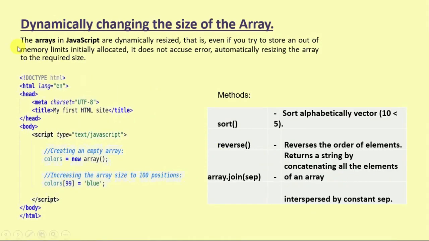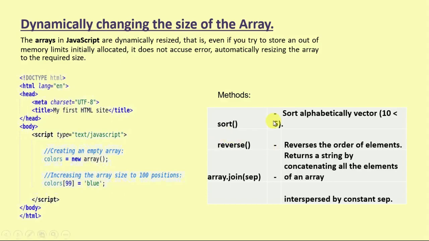Suppose we want to dynamically change the size of an array. How can we do this? Arrays in JavaScript are dynamically resized. That is, even if you try to store a value beyond the memory limits initially allocated, it does not raise an error; it automatically resizes the array to the required size. It provides the functionality of automatic resizing, as mentioned here: colors is a new Array, colors[99] is blue. So if we need additional size, it will automatically be generated.